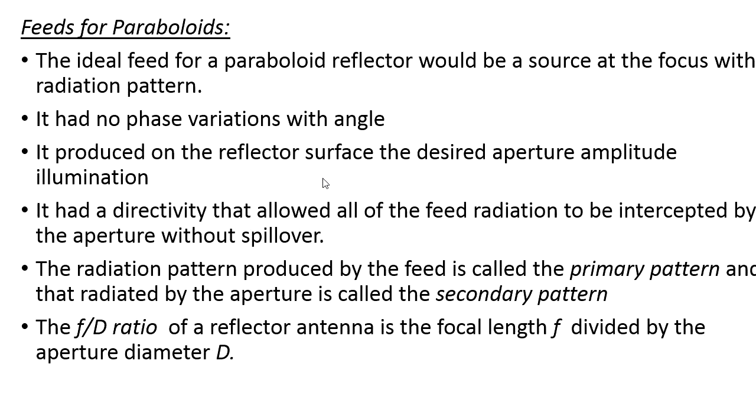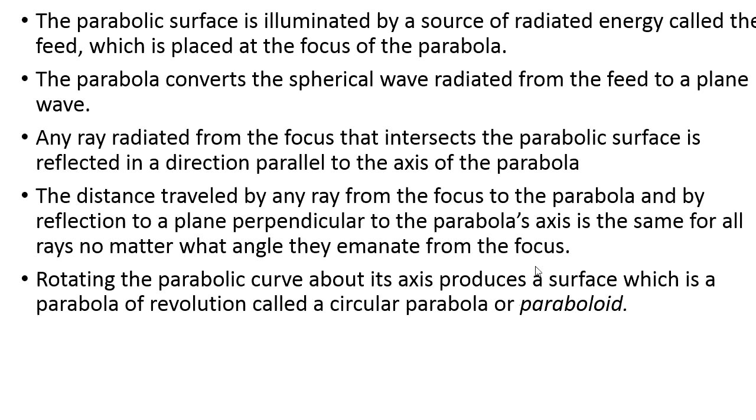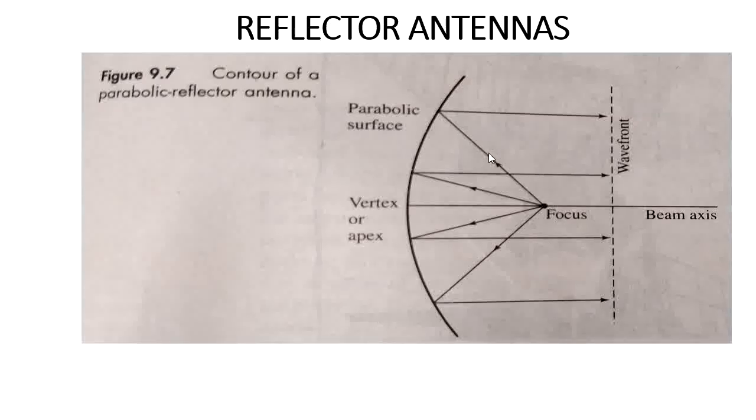And next is the radiation pattern produced by the feed. Whatever radiation is generated by the feed, that radiation pattern we call the primary pattern, and after reflecting from the antenna surface, the reflected radiation we call the secondary pattern here. Okay, let us come to the figure here.